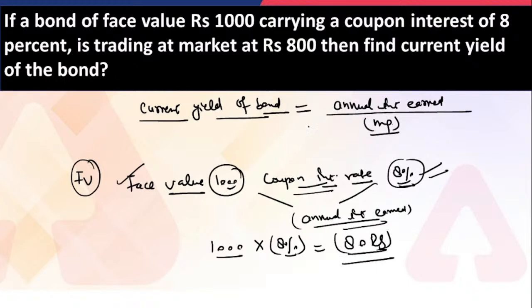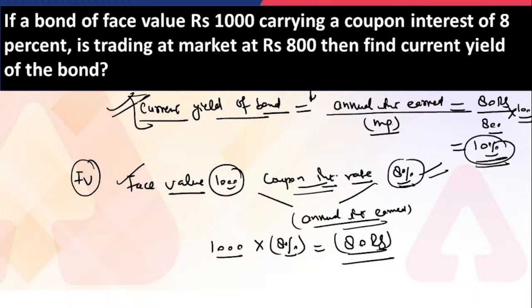All right, so from that we can write here the 80 rupees, and the current market price, which is 800. So just write here 800, and for getting the value in terms of the percentage, we have to multiply by 100. So that value will be equal to 10%. That would be the current yield of the bond. So this is how we solve the questions of the bond in the examination.